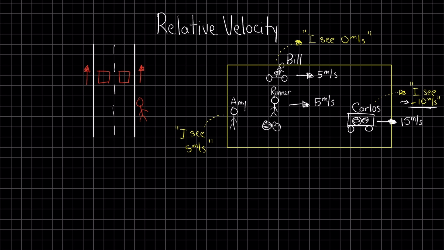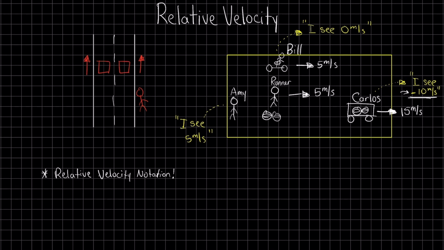In physics, we can describe these different views with something called relative velocity notation. This notation allows us to specify the object's speed and specify who is observing it. For example, we write the runner's speed relative to Amy as the horizontal velocity in parentheses, and then we include subscripts in the order of R and A, and that is 5 meters per second.